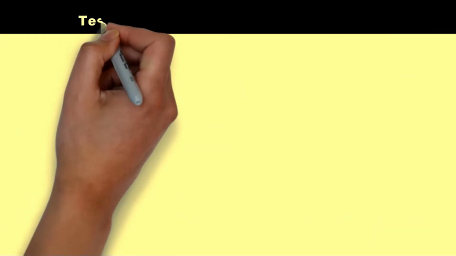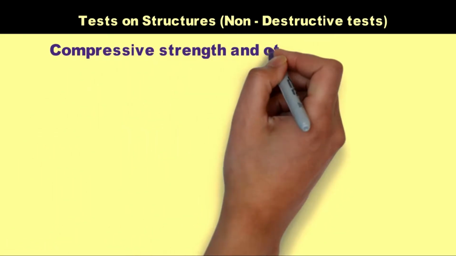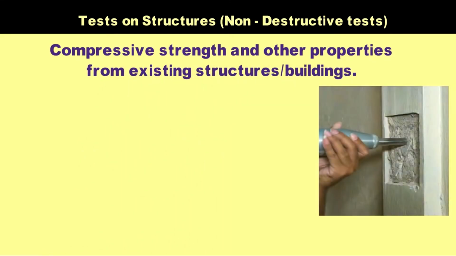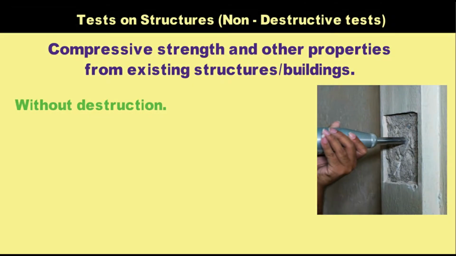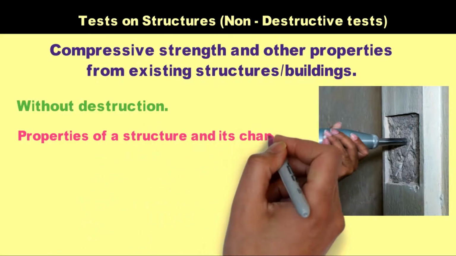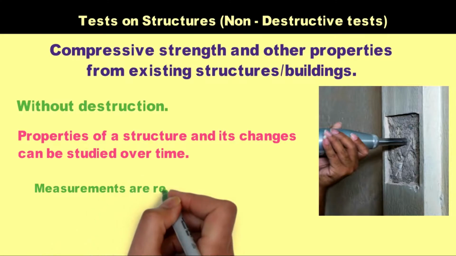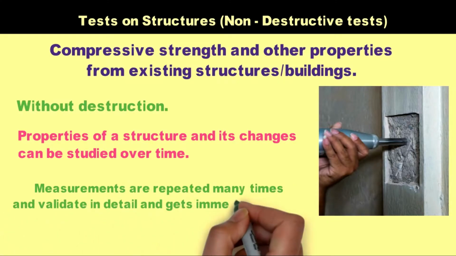Next, coming to the third one, the tests done on structures. They are called non-destructive tests. These tests are done to determine compressive strength and other properties from existing structures or buildings. The tests are done without destruction and hence called non-destructive tests. Using these tests, the properties of a structure and its changes can be studied over time. With these tests, measurements are repeated many times and validated in detail with immediate results.